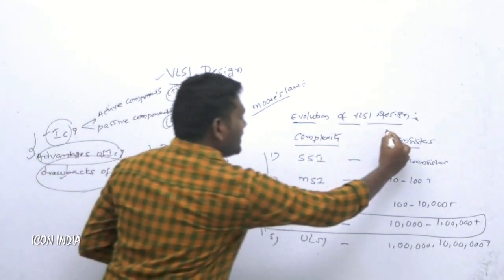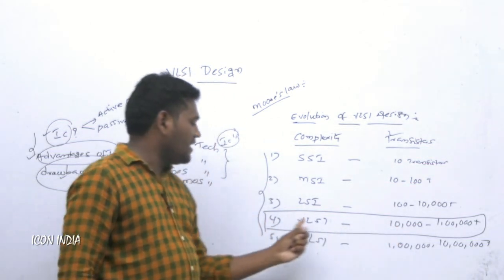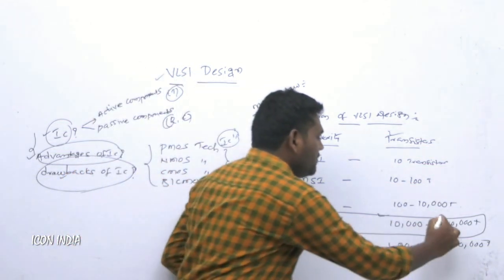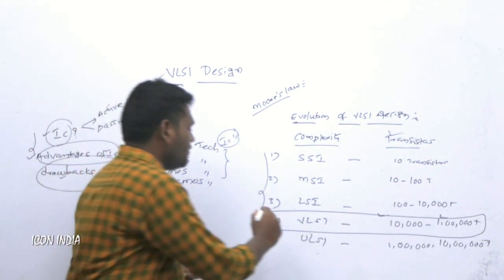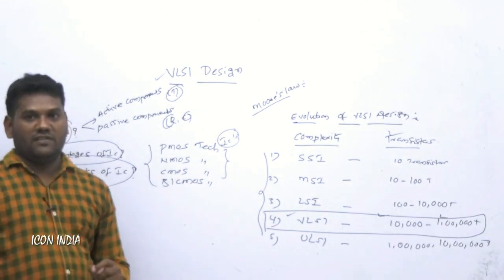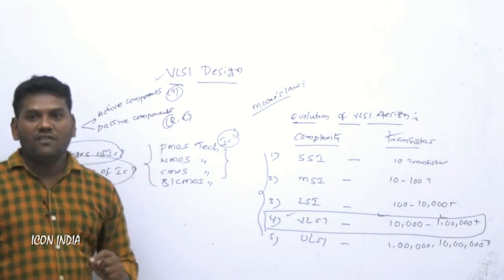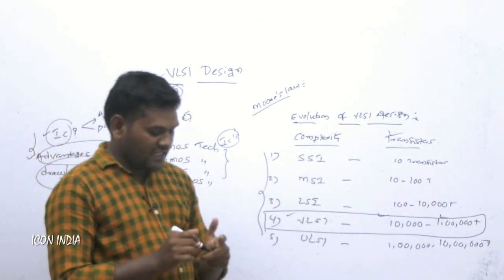So here we have to take the transistors. How many transistors will be considered in VLSI design? 10,000 to 1 lakh transistors can be integrated on a single chip. In that case we go for VLSI design in semiconductor applications. This is the main important application of VLSI design. So this is the simple evolution of VLSI design.